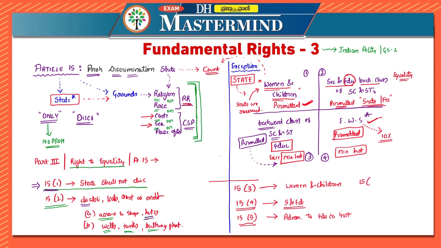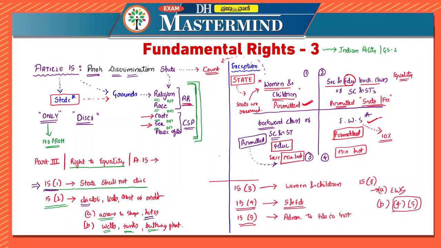In 15 clause 6, it is saying that nothing in this article shall prevent the state from making, in sub-clause A, any special provisions for advancement of economically weaker sections of citizens. Then in B, it is saying that any special provisions for advancement of any economically weaker sections of citizens other than the classes mentioned in clause 4 and clause 5.